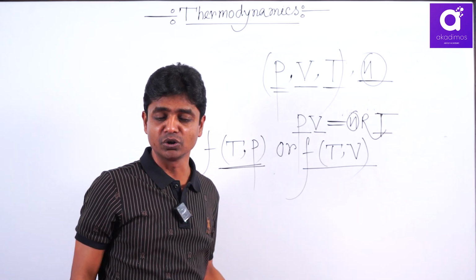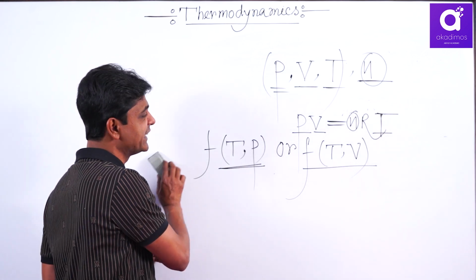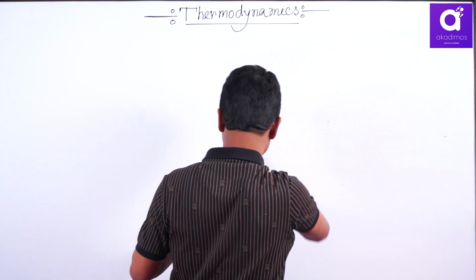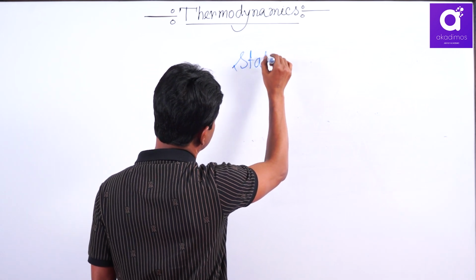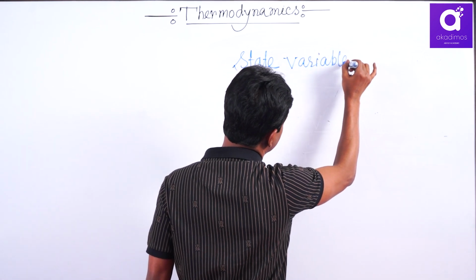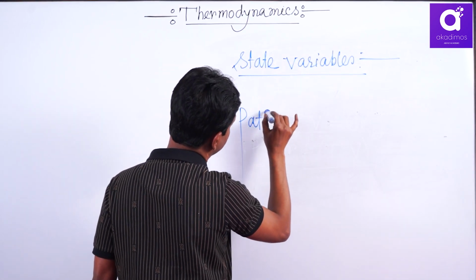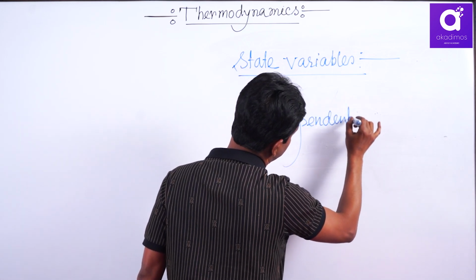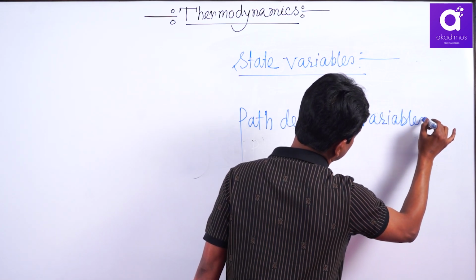The next part that you have to know is path dependence. Actually in thermodynamics you will get 2 different types of variables. Variables are energy, or pressure, volume, temperature, number of moles. One type is called state variables, or state functions, and another type is path dependent variables or functions.